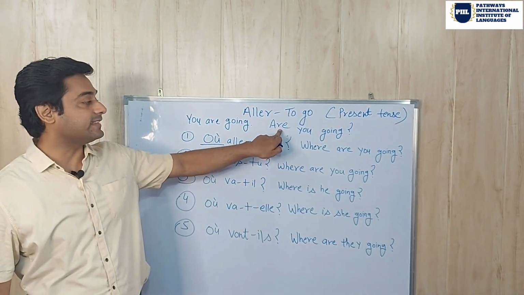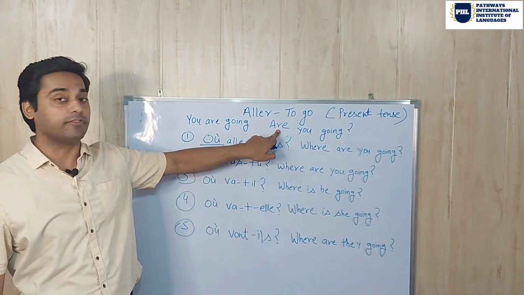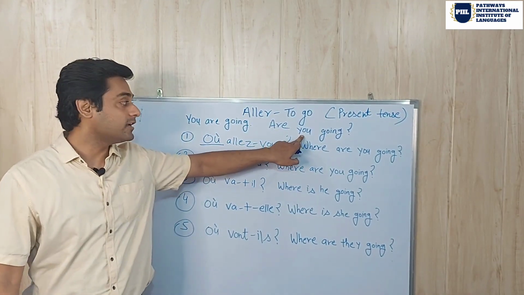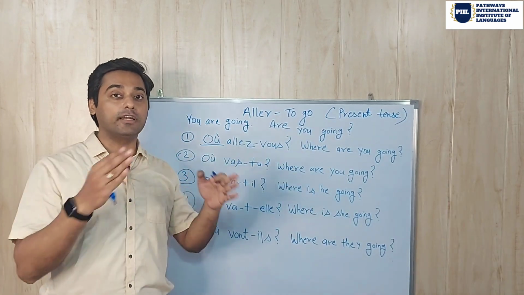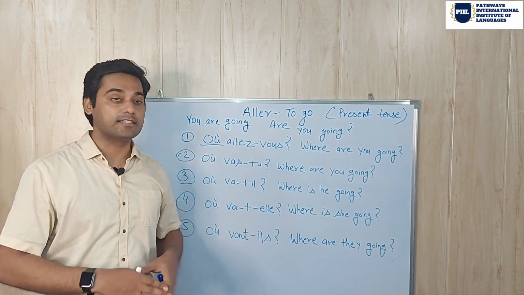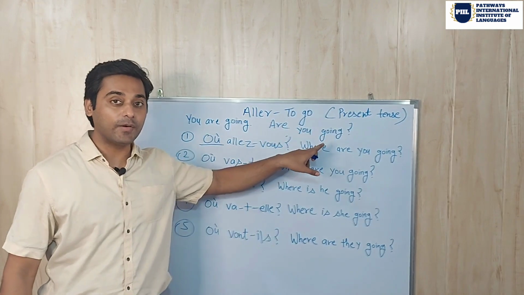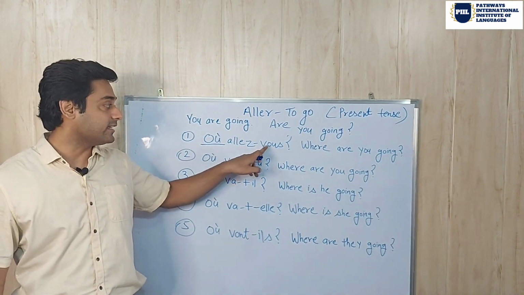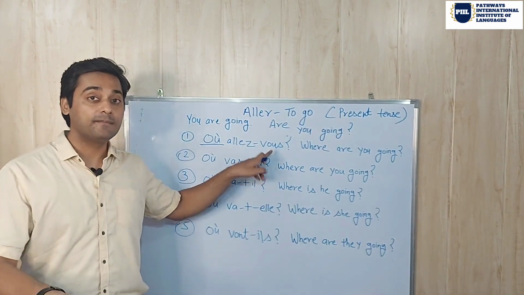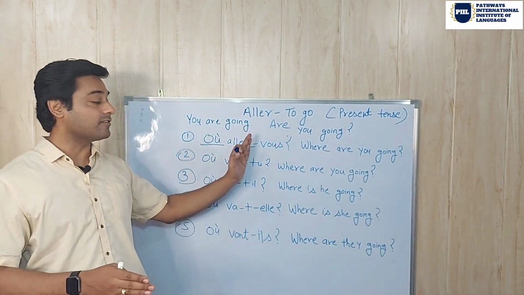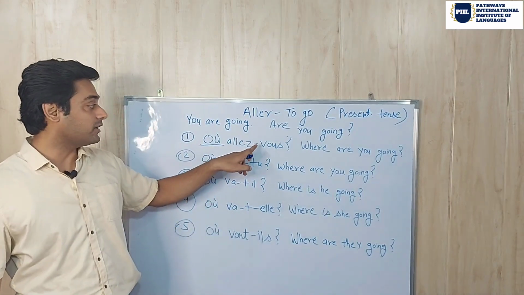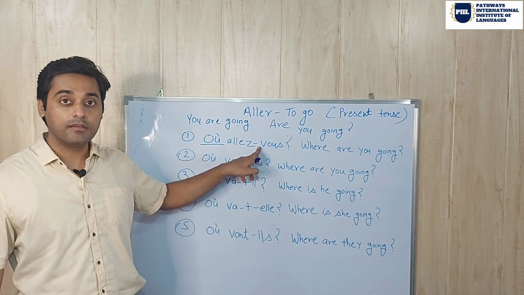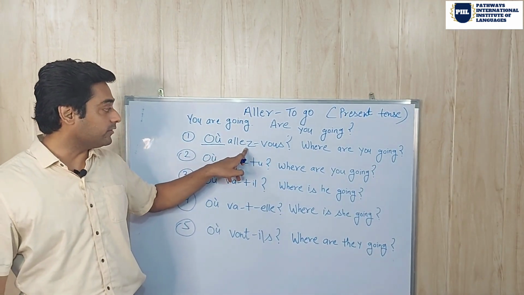So what I have done in this sentence, I have put the verb first and the pronoun after it, right? Now it becomes an interrogative sentence. Are you going? The same thing we have done here. We have put the verb first and the pronoun after it. The only difference between English and French here is that we put this hyphen, which we put in between the verb and the pronoun.